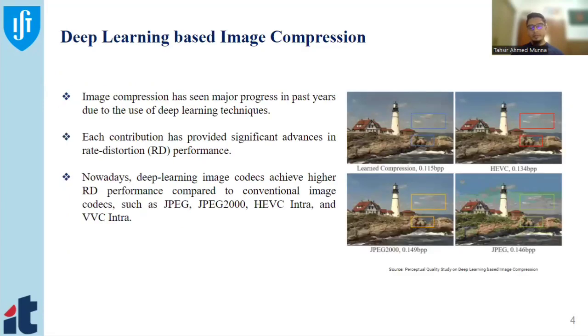As you know, image compression has progressed a lot in the past few years with the help of deep learning. As a result, we can see a magnificent RD performance improvement. On the other hand, we can see the deep learning-based image compression codec has higher RD performance than the conventional image codec, which is JPEG 2000.